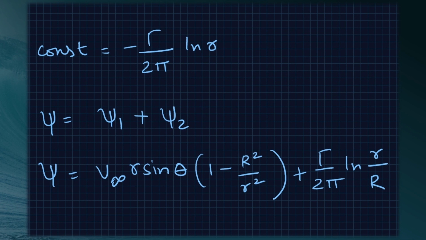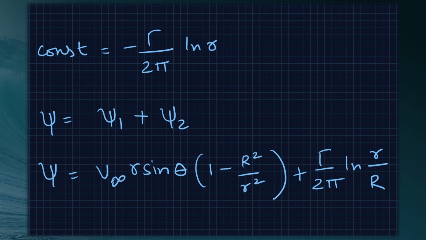Now the resulting stream function for the flow is psi is equal to psi 1 plus psi 2. Psi is equal to V infinity r sin theta into 1 minus R square by r square plus gamma by 2 pi ln of small r by capital R. Now if small r is equal to capital R, then psi becomes 0 for all values of theta.